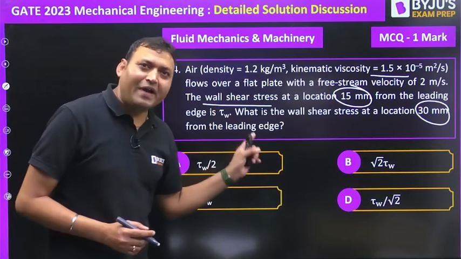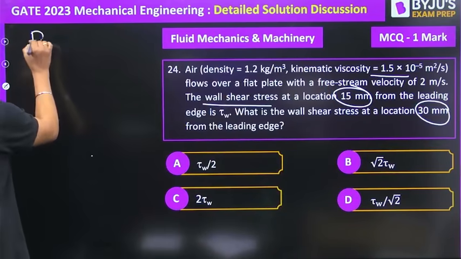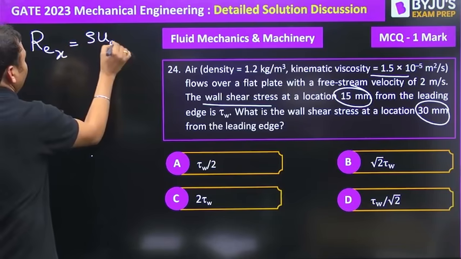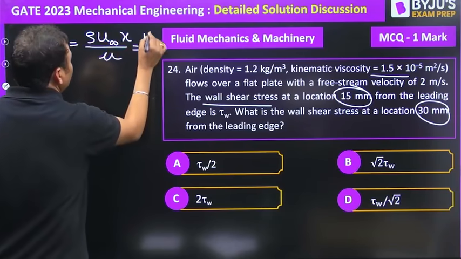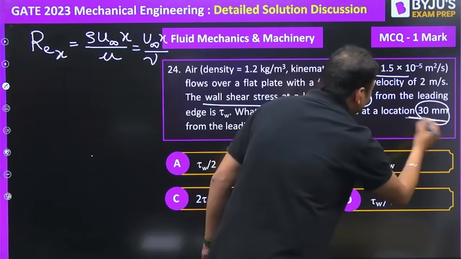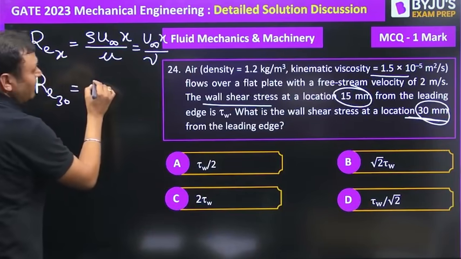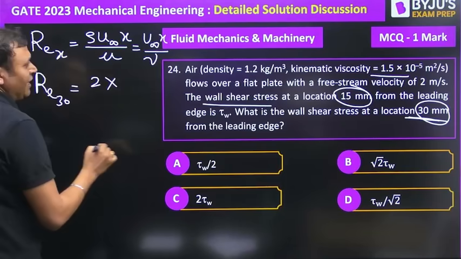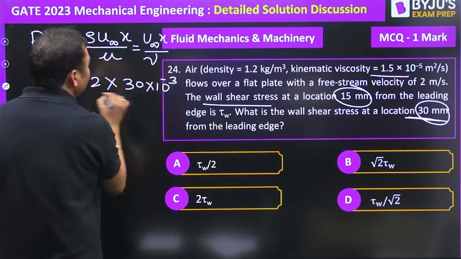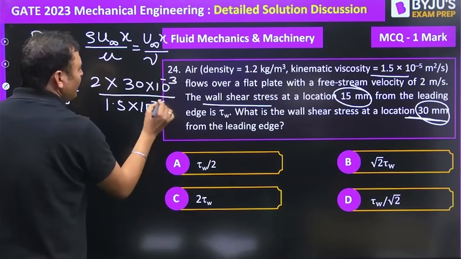First of all, we need to find out whether the flow is laminar or turbulent, whether the boundary layer is laminar or turbulent. So find the Reynolds number, that is rho u infinity x by mu, or u infinity x by kinematic viscosity. At 30 mm, the free stream velocity is 2 meters per second, the distance from the leading edge is 30 into 10 to the power minus 3 meter, divided by kinematic viscosity 1.5 into 10 to the power minus 5.